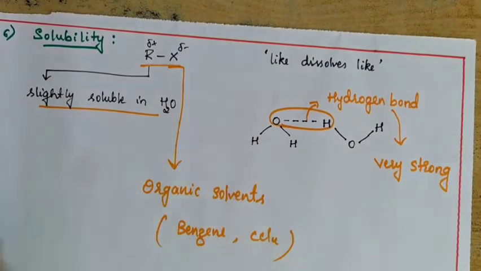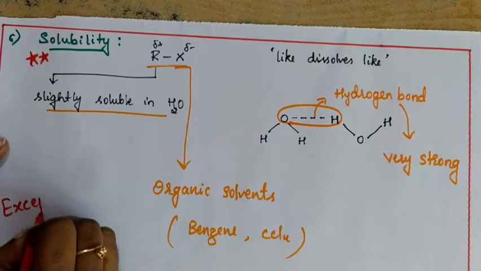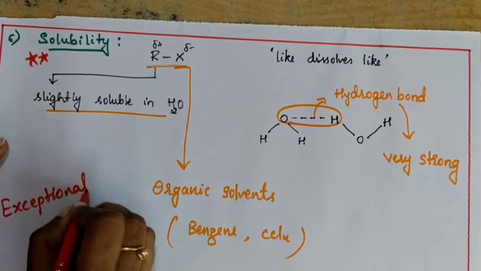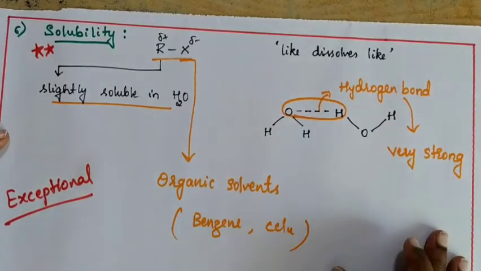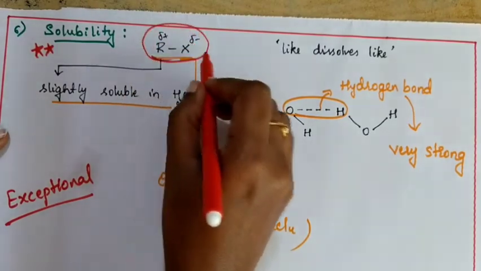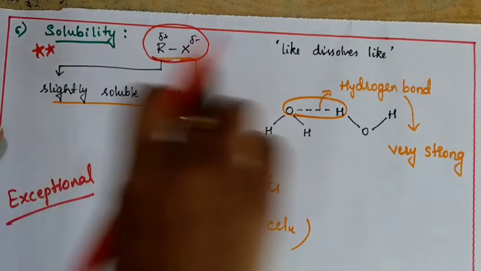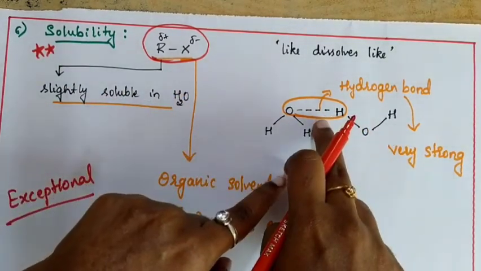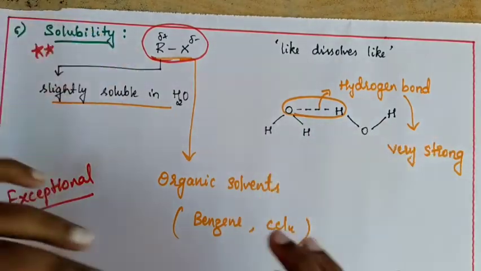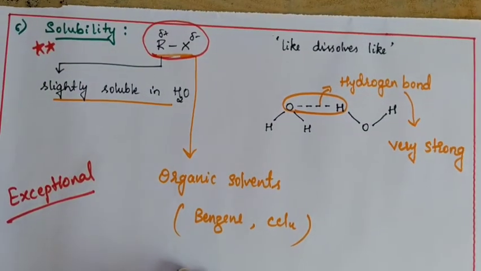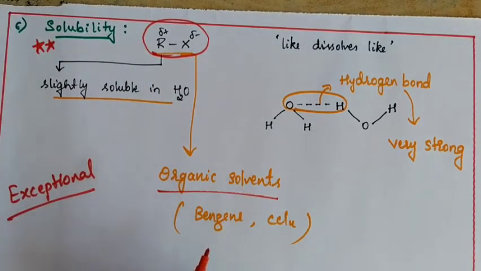Okay, this is very important, guys. It is important because it is an exceptional case. Generally, always polar dissolves in polar and non-polar dissolves in non-polar. But here, this alkyl halide, even though it is polar, is going to get dissolved in non-polar organic solvents. Due to the explanation I gave already, that it is not able to break the hydrogen bond in the water molecule, since it is very strong, and alkyl halide does not have that much energy in it. Okay, remember it. Alkyl halide will be soluble in organic solvents and not in water. Understood?